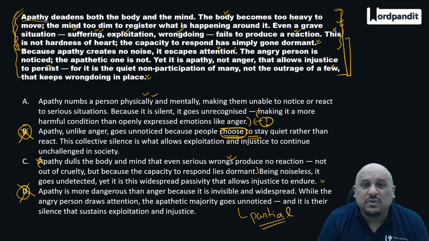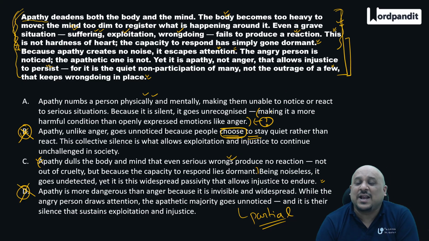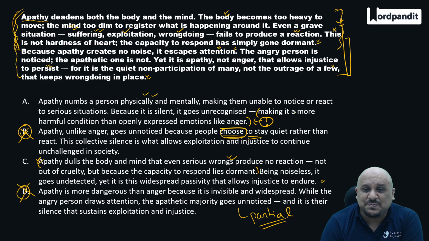Now the one major difference between option number A and option number C is option A says making it a more harmful condition than openly expressed emotions like anger. Option C says, yet it is widespread passivity that allows injustice to endure. What is the passage saying? There is a difference in these two parts, right? This is comparing it with just anger, not saying anything else.